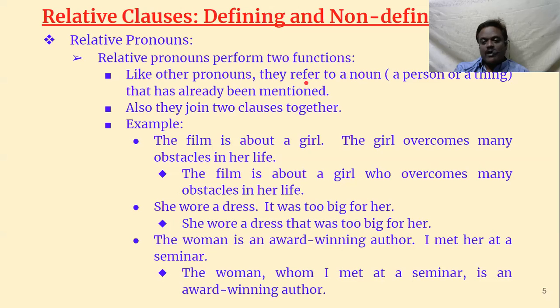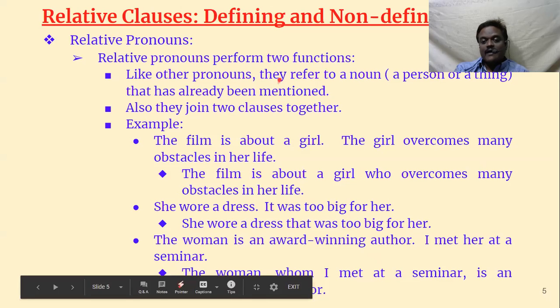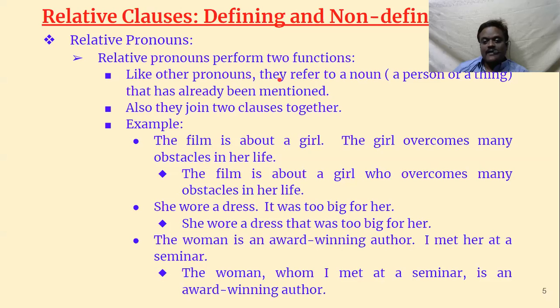The woman is an award-winning author. See here, the woman is an award-winning author. I met her at a seminar. Here again, two sentences are there, and let us combine these two sentences with the help of relative pronouns. The woman whom I met at a seminar is an award-winning author. That is how, with the help of these relative pronouns, which also act as conjunctions, we can join two sentences, and they can also refer. It can work as a pronoun, a relative pronoun. So these are called relative pronouns.